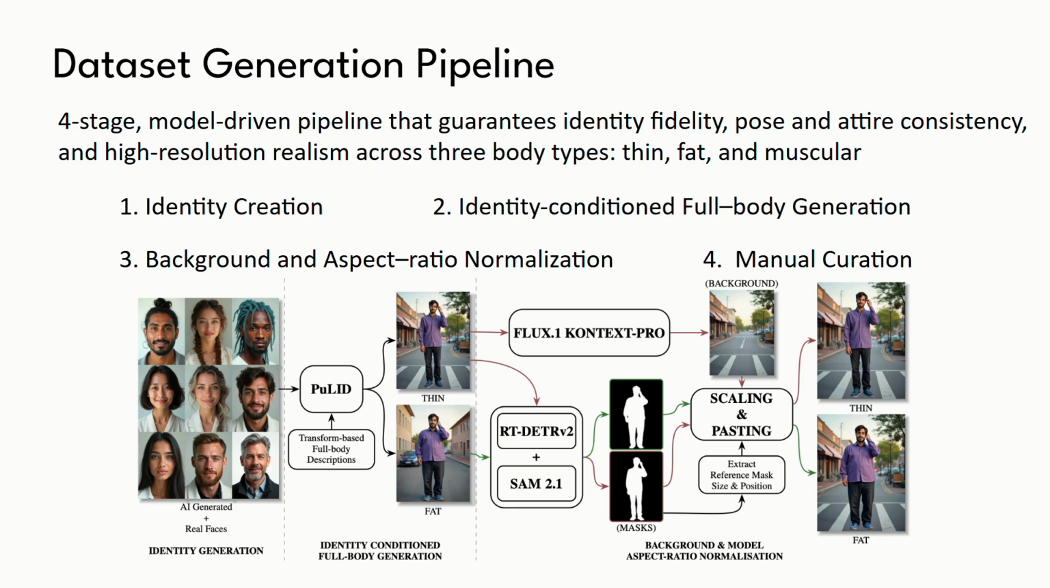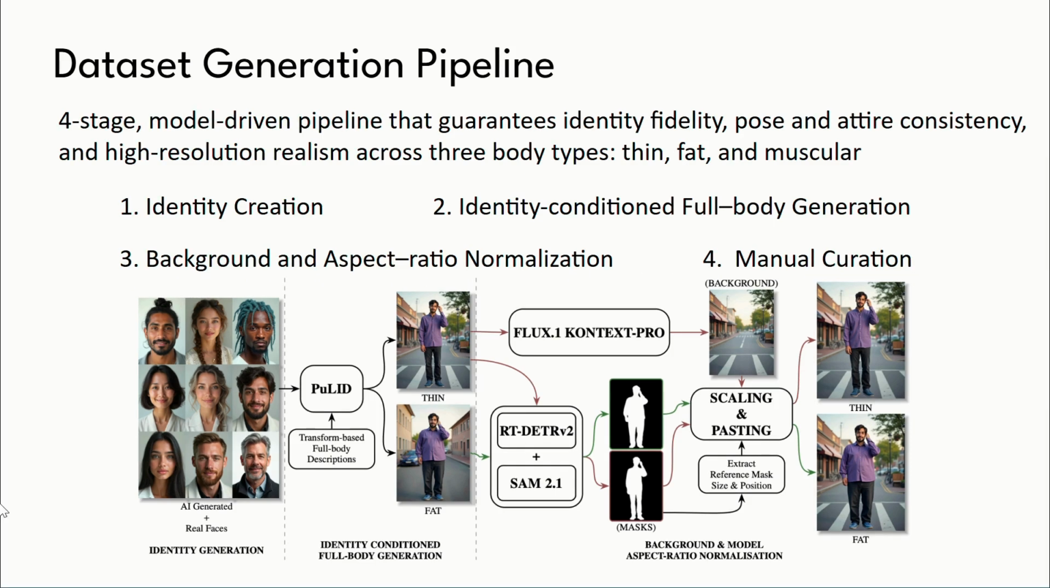Finally, we uniformly scale the masks of the fat and muscular subjects to match the baseline height, compositing them perfectly onto the clean background. In the final step, we manually filtered our dataset, dropping generations with mismatched clothing, warped garments, or identity drift. This left us with 18,573 high-quality pairs for training.